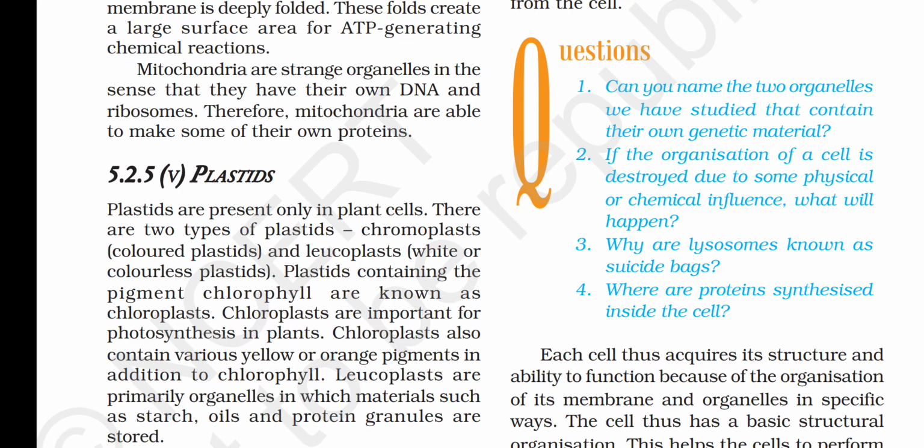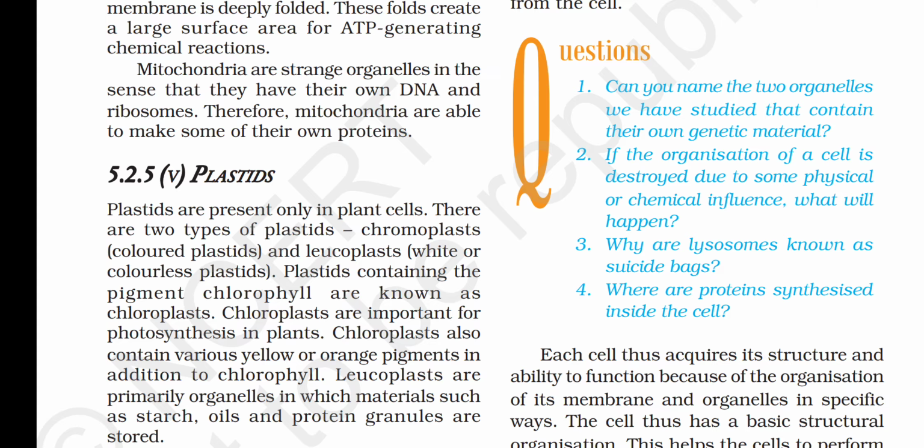Chloroplast and mitochondria both have their own genetic material. Chloroplast is the kitchen of the cell which helps plants during photosynthesis. Chloroplast contains chlorophyll. With the help of chlorophyll, plants are able to absorb sunlight.